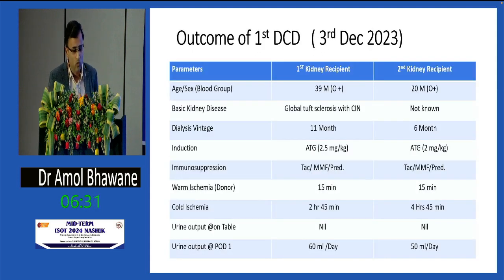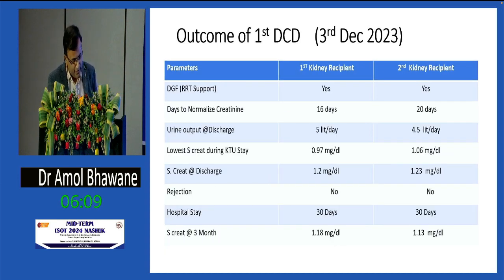Regarding the outcome of the first DCD, which happened on 3rd December 2023, in both cases we used standard induction and tacrolimus-based immunosuppression. Warm ischemia period, as I discussed, was 15 minutes in both cases. Cold ischemia time was 2 hours 45 minutes in the first case and 4 hours 45 minutes in the second. We had nil output on the table and no output on the first day, so there was DGF in both cases. Patients required RRT support. It took 16 days to normalize creatinine in the first recipient and 20 days in the second recipient.